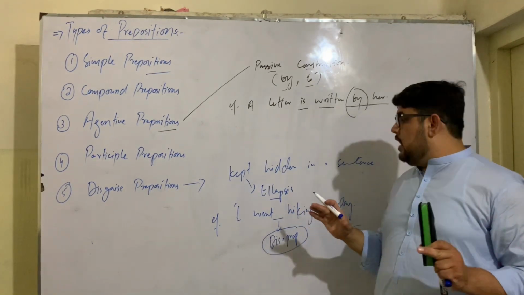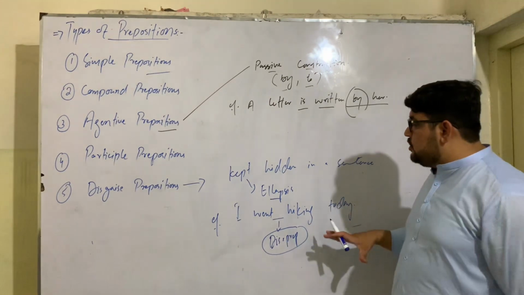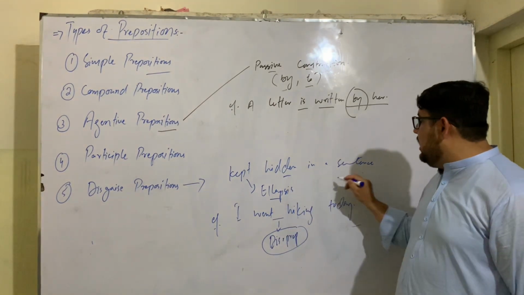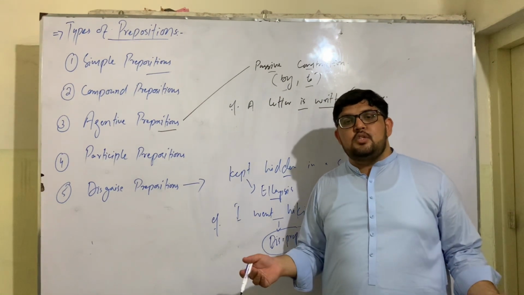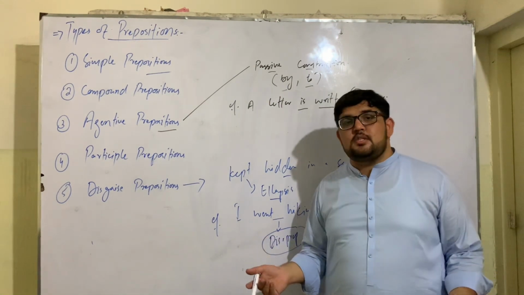We keep it understood or we keep it in ellipsis. So prepositions which are kept hidden in a sentence are called disguised prepositions. These are all about the types of prepositions, viewers.